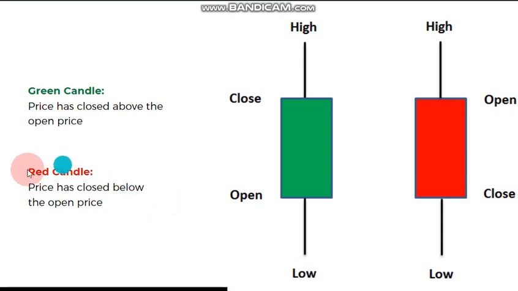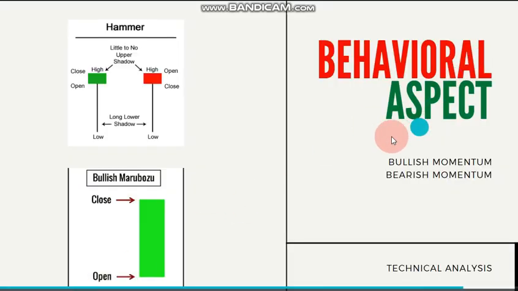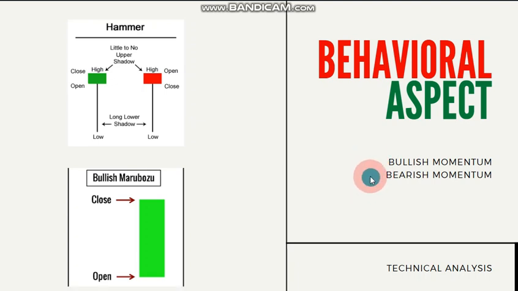With respect to the behavioral aspect of the candlestick, we can consider them as bullish candlesticks or bearish candlesticks. In the presentation, I have given a few examples like the Marubozu candlestick and the hammer candlestick. I'm not going to explain more about these candlesticks in this video because we are going to do a different video series on the different kinds of candlesticks and all their behavioral aspects.